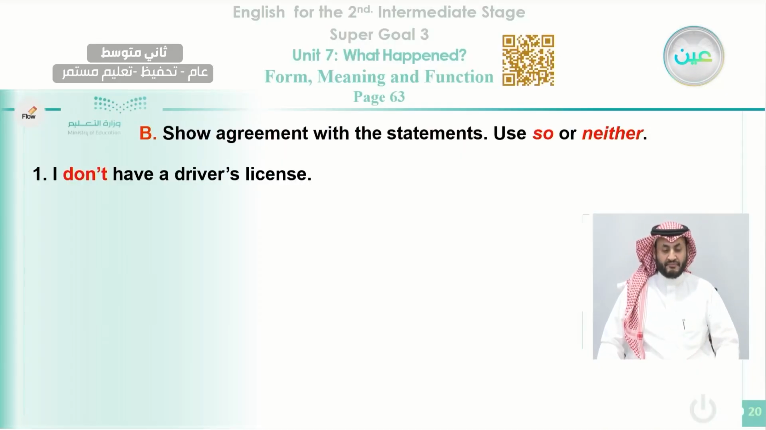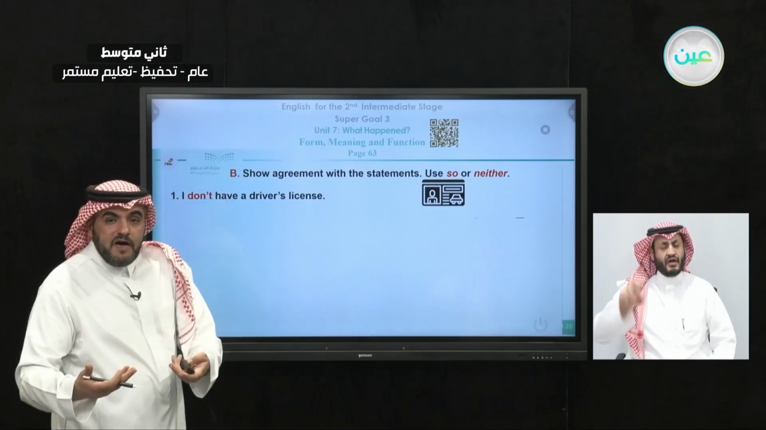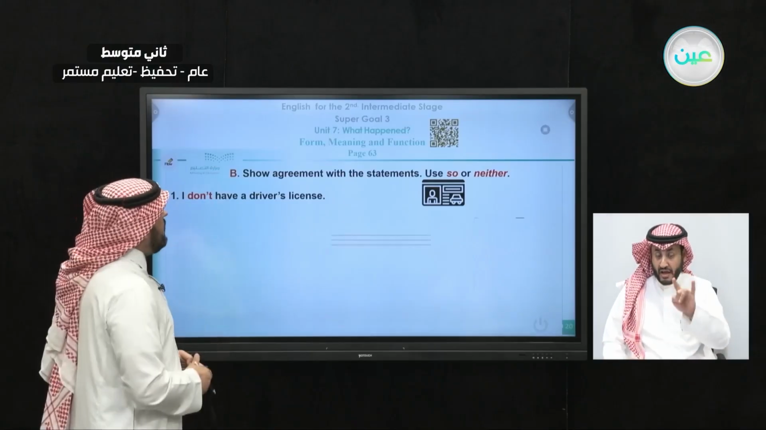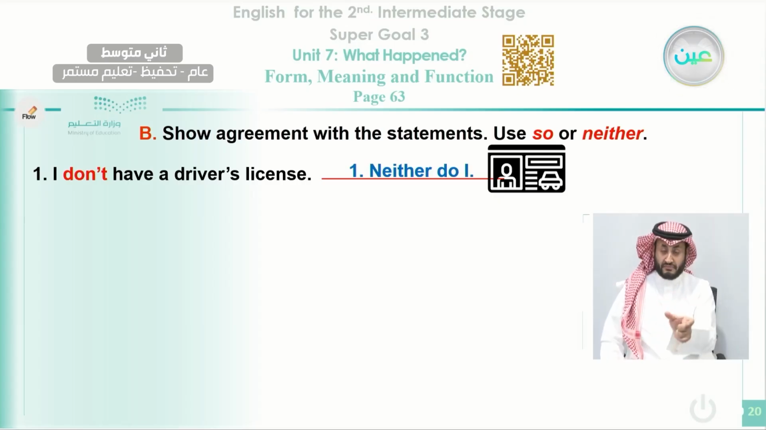Let's answer this exercise. I don't have a driver's license. That is exercise B. You need to show agreement. We're using so or neither. Okay, driver's license is the document that allows you to drive. So how can you agree with this? You can say neither do I. Why do we use neither? Because we have don't here, negative form.